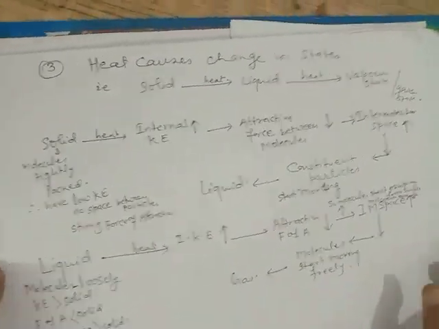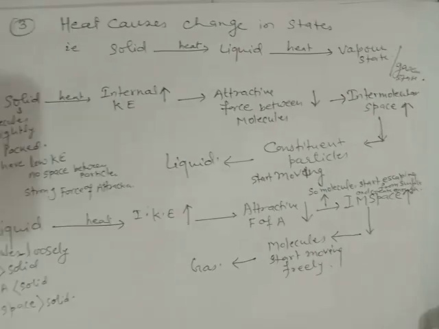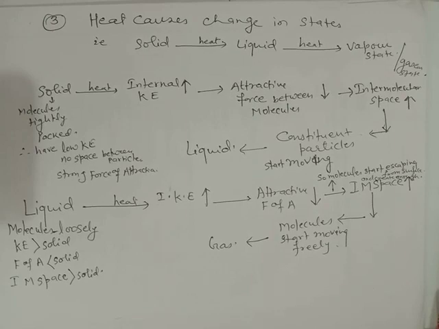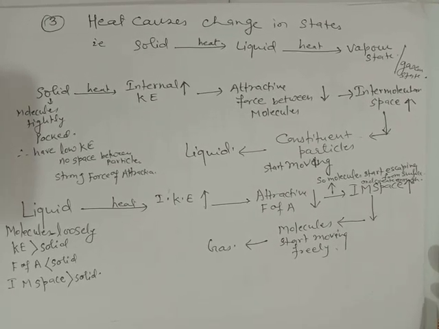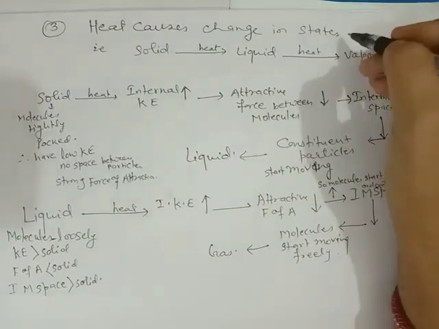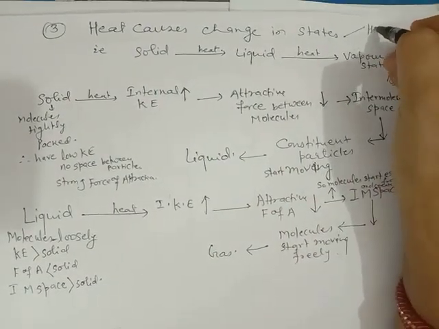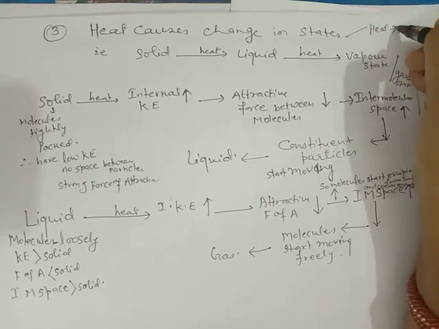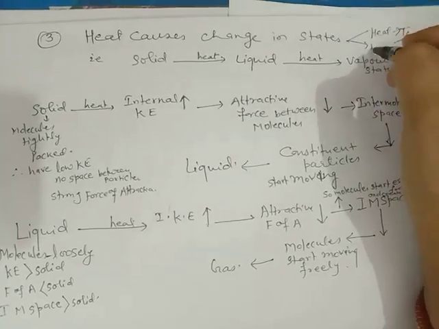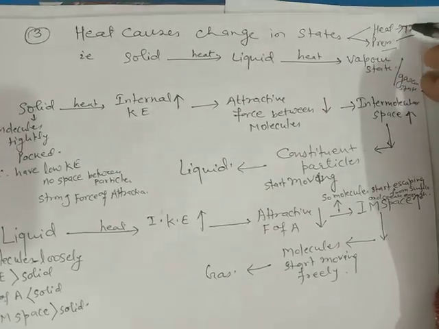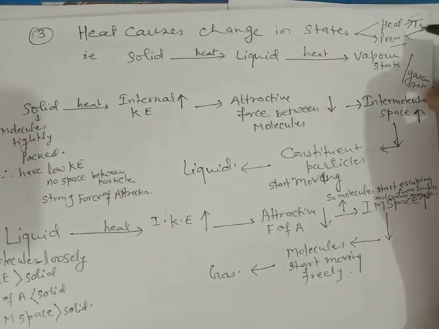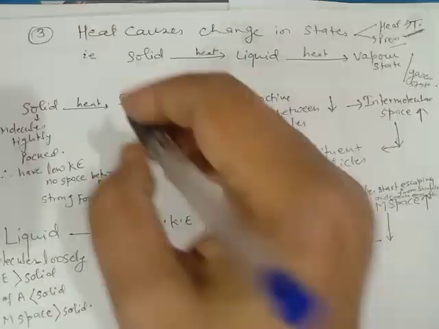The next effect of heat is change in state. Change in state means the tendency of a matter to change from one physical state to another physical state. A change of state takes place due to heat. Heat causes rise in temperature, so temperature is the cause of change in state. The second cause is pressure. But here we are going to explain temperature because we are dealing with the heat chapter.